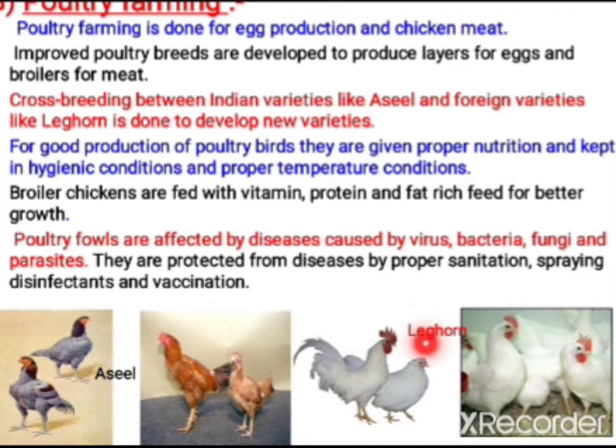If any of the birds is suffering from any disease, it has to be isolated and kept separately. Otherwise other birds also will be infected with these diseases.